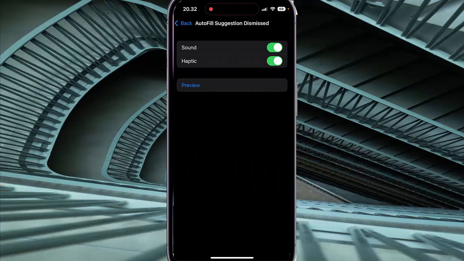On Sound, tap switch until green to turn on or tap switch until gray to turn off AutoFill Suggestion Dismissed sound effect when VoiceOver is on. Tap switch until green to turn on or tap switch until gray to turn off.